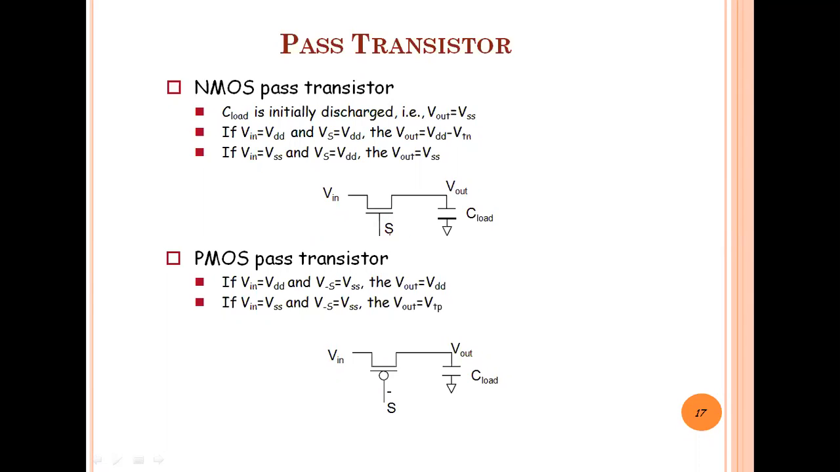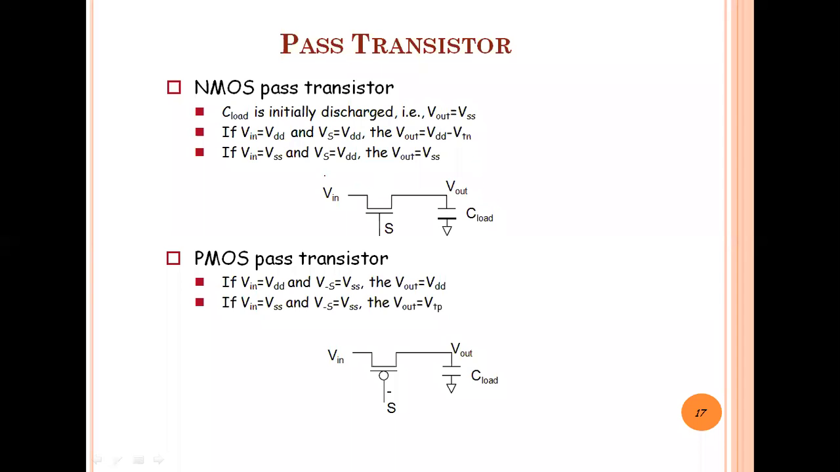Here I am applying the input signal to this MOS transistor, and at this point I am taking the output voltage, and that output is connected with a load capacitor to the ground. Initially we consider this load capacitor to be discharged, so V out is equal to VSS.